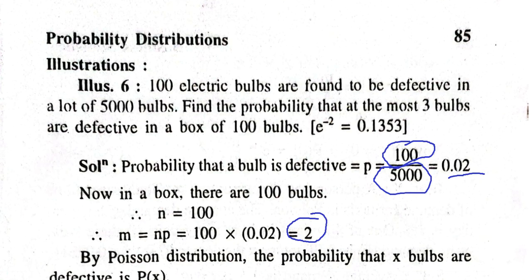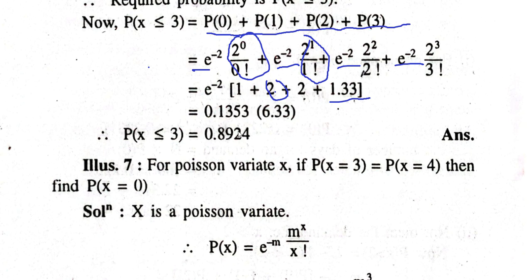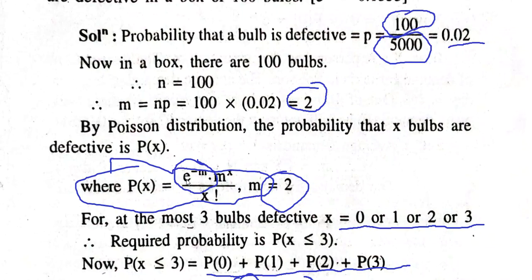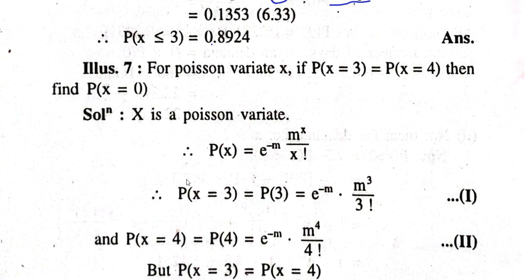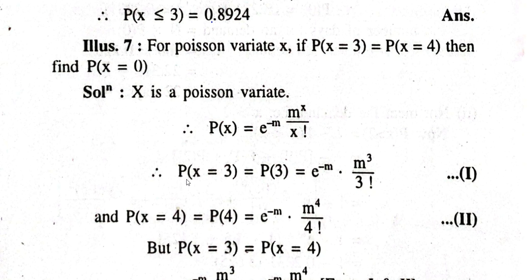So 0.1353 into this 6.33 will give me the required probability, 0.8924. So this is my final answer. This is how I can calculate an example related to Poisson distribution.